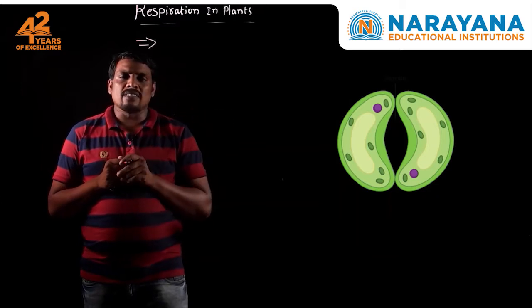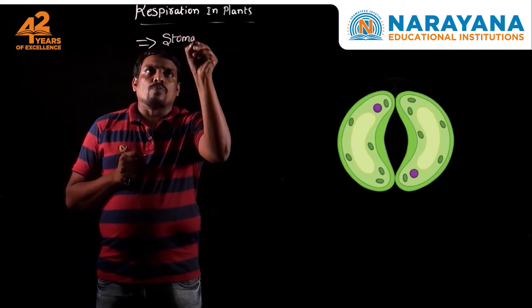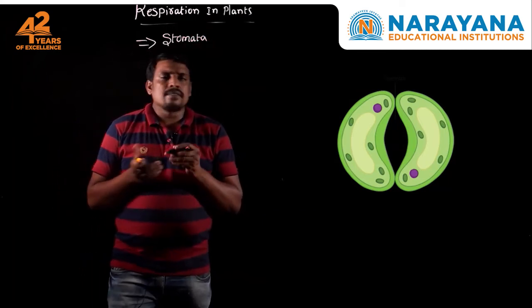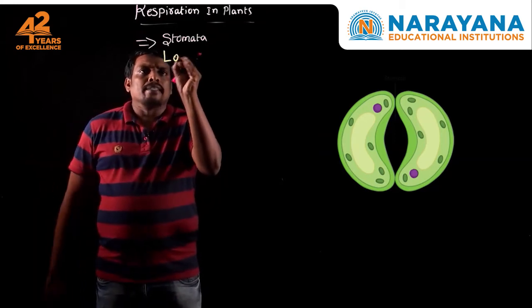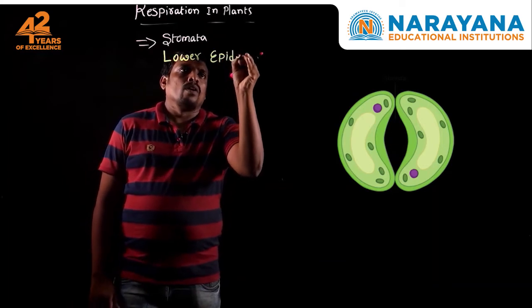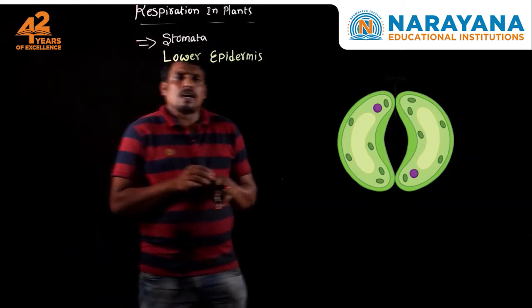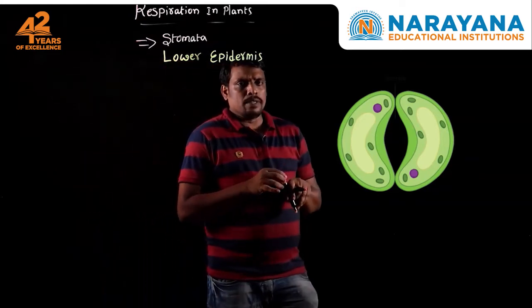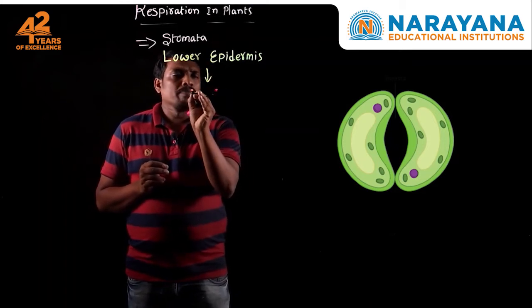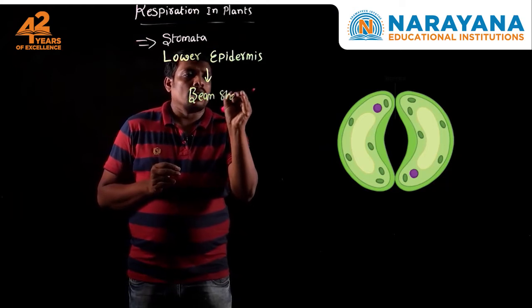What is the name of the given structure? Stomata. What are these stomata? Let us learn a few points. These stomata are present in the lower epidermis of the leaf. As you know, there is an upper epidermis and a lower epidermis. In the lower epidermis, the leaf contains these bean-shaped cells called stomata.